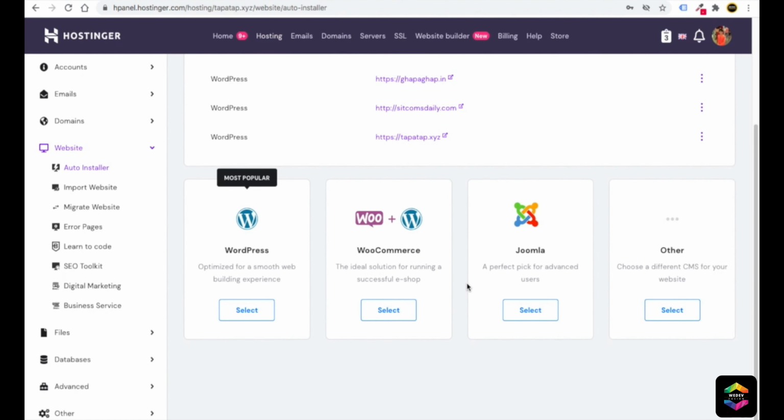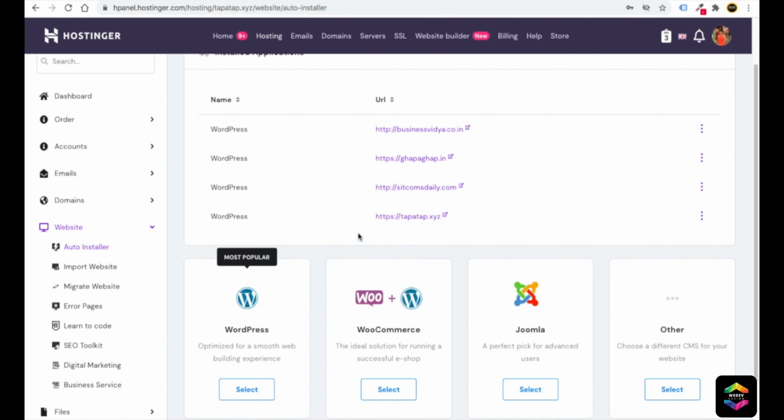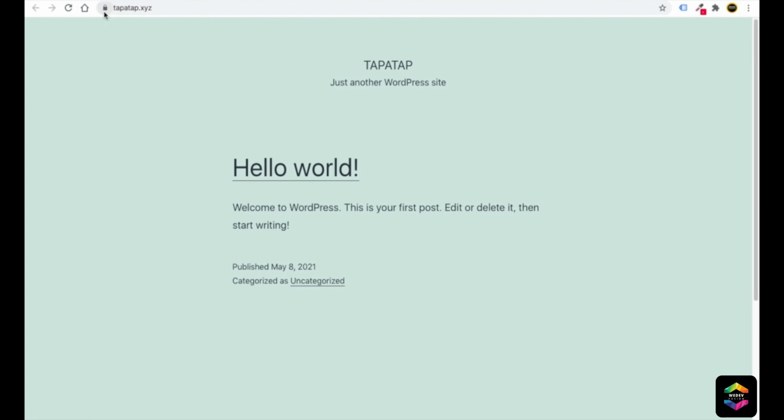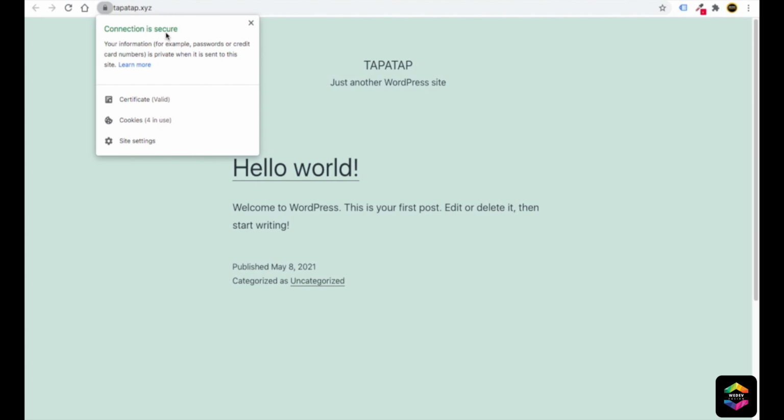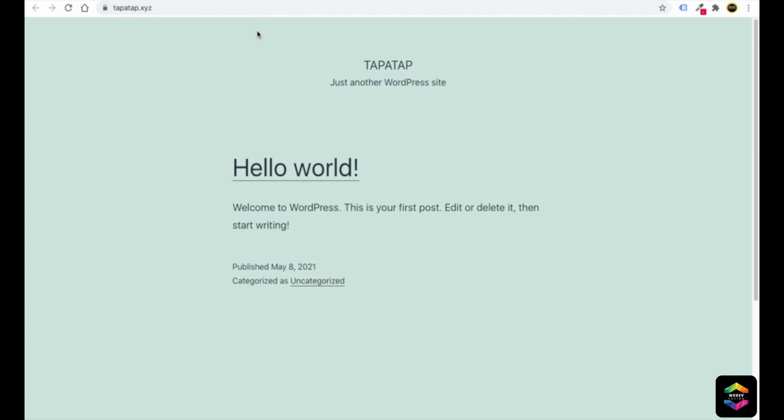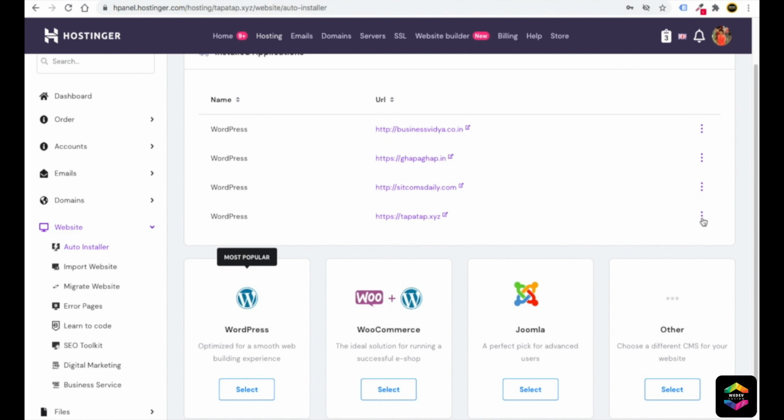Okay, so friends, you can see now WordPress is successfully installed on this domain, that is https://tapartab.xyz. Just select here. Now you will be able to go to your WordPress website. You can see this is the WordPress website. We have installed an SSL certificate, so here it is showing connection is secure. That is amazing. Now in case you want to delete any of your WordPress sites, you can just go and delete it. It's totally up to you.